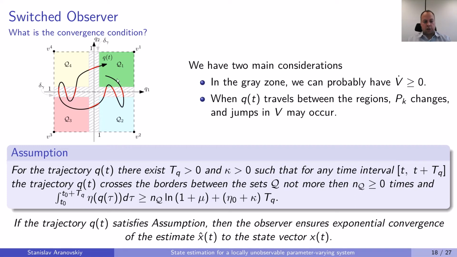So if our trajectory satisfies this assumption, then our observer provides exponential convergence. The convergence condition for the switched observer is different from the persistent excitation that we had for the nonlinear observer. So, as a result, we have two different observers with two different convergence conditions.